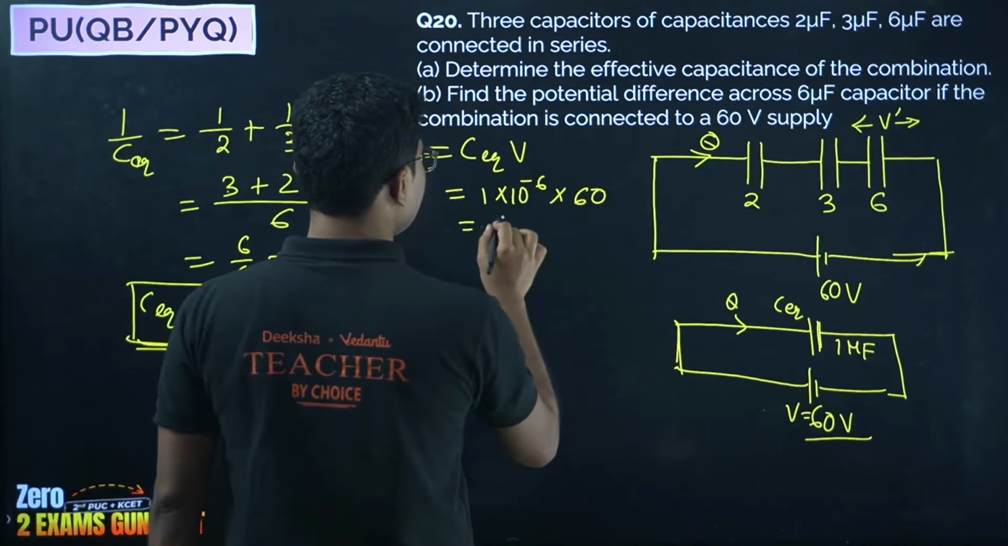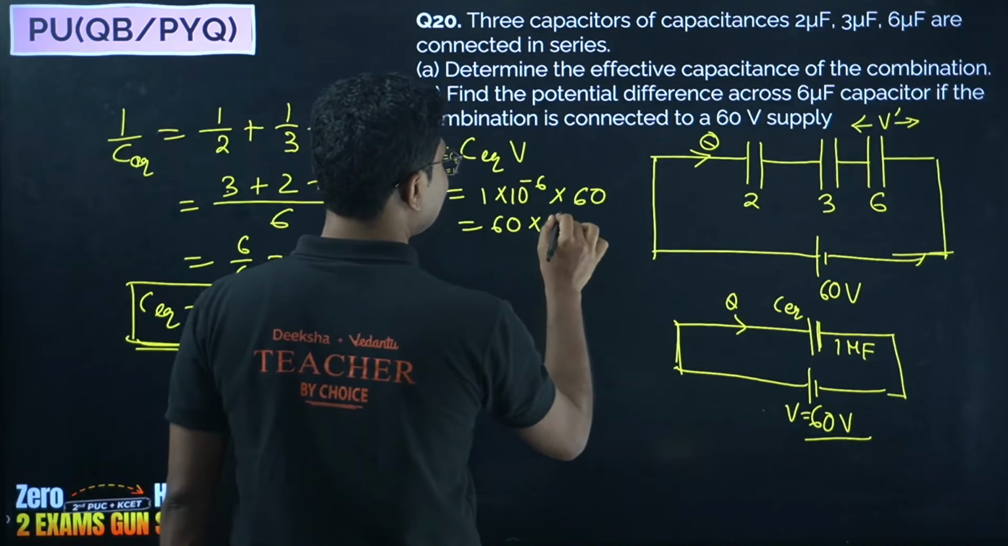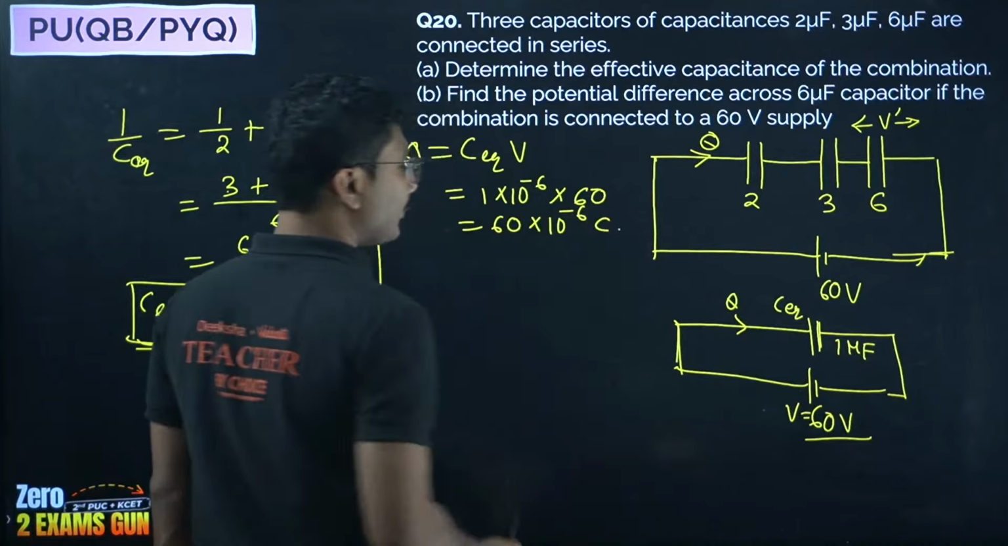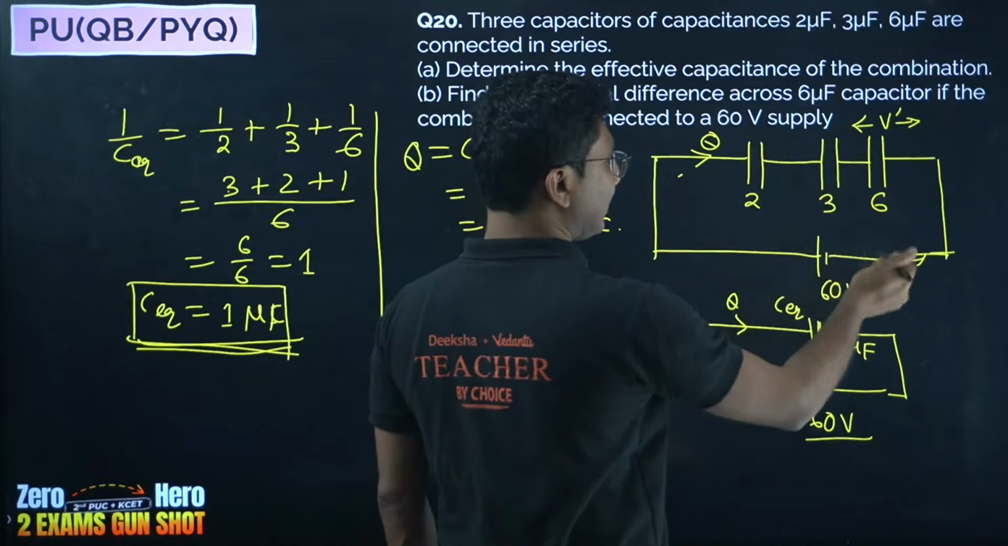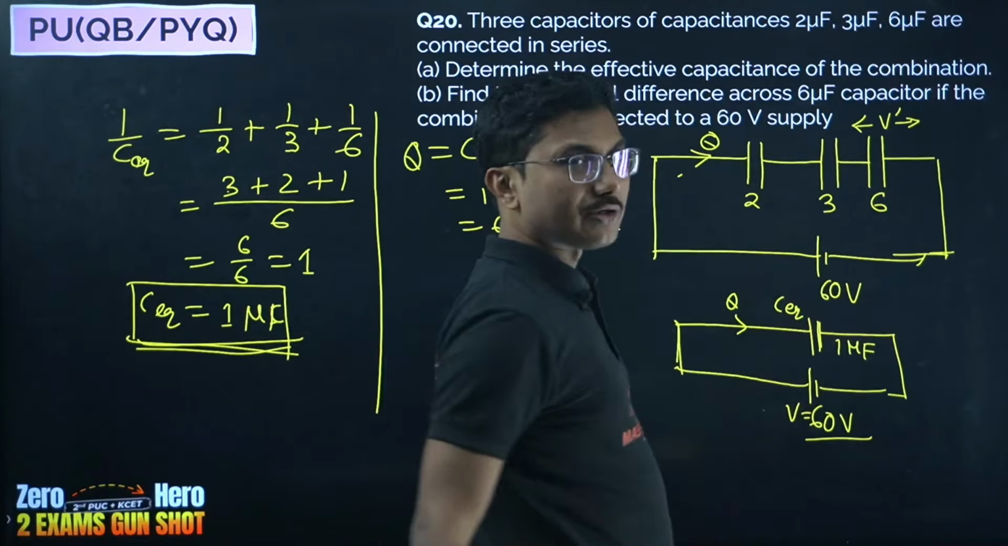So we get 60 into 10 to the power of minus 6 coulomb. So this is the charge that is passing through each and every one of the capacitors. So same charge will pass through the 6 microfarad as well.